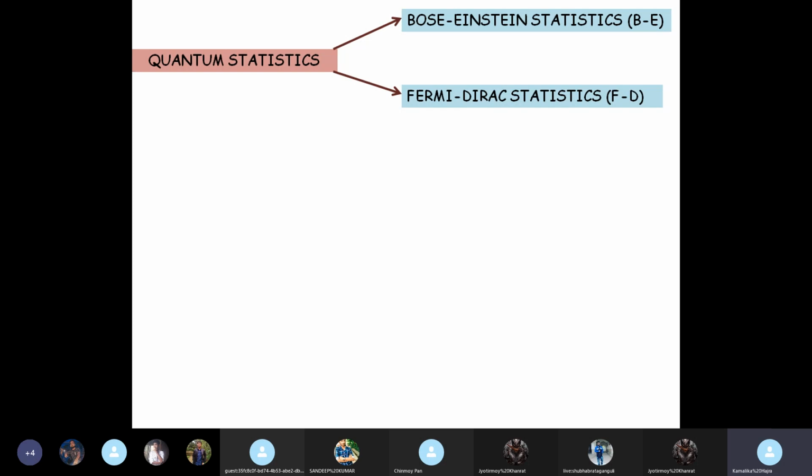S.N. Bose, Bengali, one of the very few persons in whose name we have an entire system.